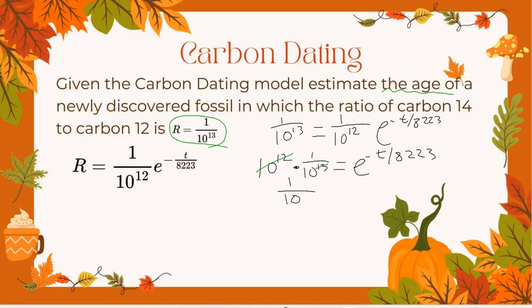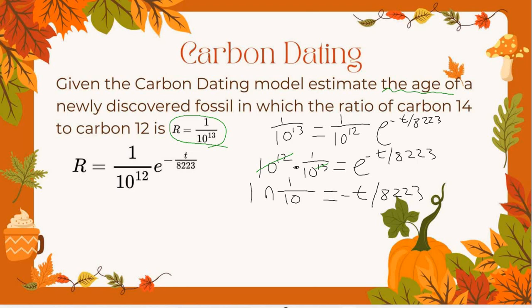So then how do I get rid of this e? Natural log it again. And I'm going to be left with still this big fraction. So then our last step is just going to be to solve for the big fraction. So how do I get rid of dividing by an 8,223?